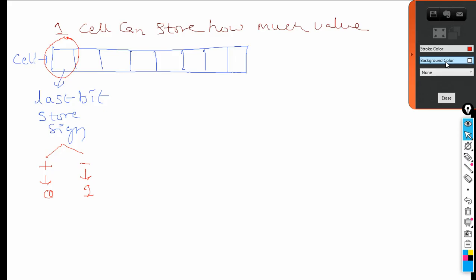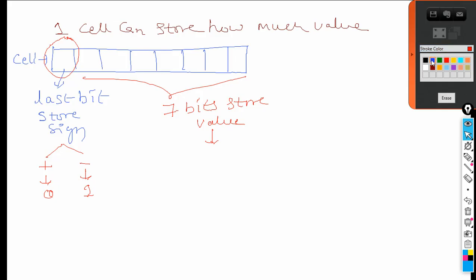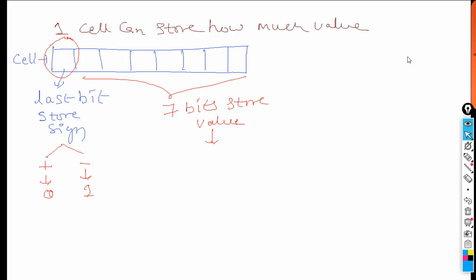Now what happens to the remaining 7 bits? The remaining 7 bits store the value. So how much value can it store? How much information can it store in 7 bits? How do you calculate this? This is what I am going to explain now.